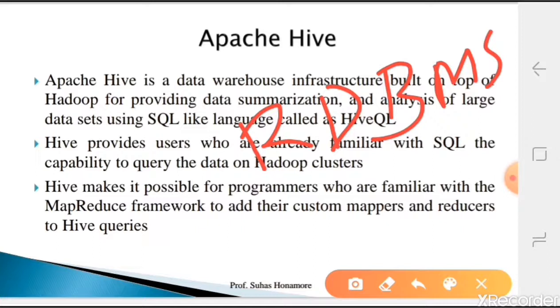So they went for Hadoop. But the developer team, the maximum of them, were comfortable with SQL kind of things, and Hadoop is completely different. Map and reduce kind of things were required. So to manage the difference between those things, they came up with a new tool that is called Apache Hive.